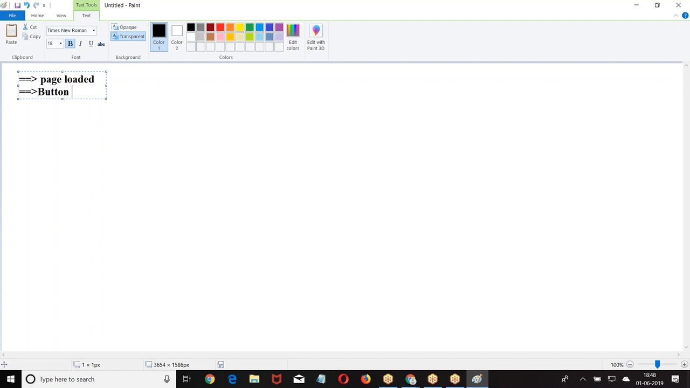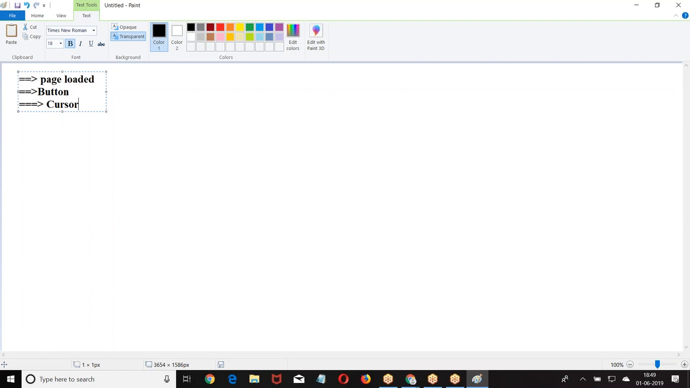When I click on the button, perform the event. When I keep the cursor on the input box, it is an event. When I change the value, it is an event. When I click the button, it is an event. When I focus, it is an event. So whenever I try to interact with the browser, that leads to an event. Whenever I interact with the browser, it is called an event.